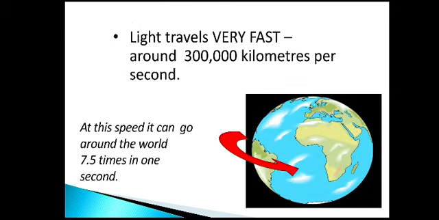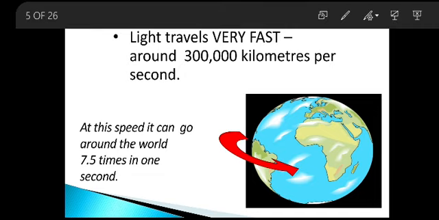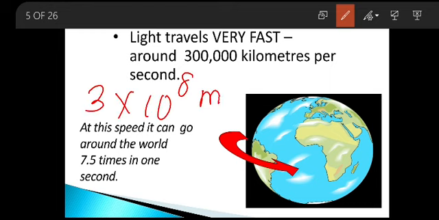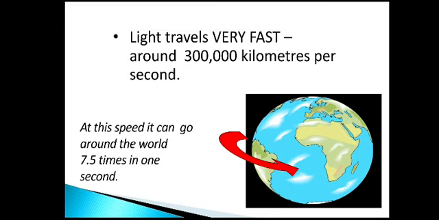Light always travels very fast. The speed of light is 3 lakh kilometers per second, or we often consider it as 3 into 10 power 8 meter per second. You can express it in kilometer per hour, or in meter per second. The speed of light is so fast that it can go around the world 7 point 5 times within a second. Can you imagine, my dear children? Within a second, circling the entire world 7.5 times. How fast the light travels.